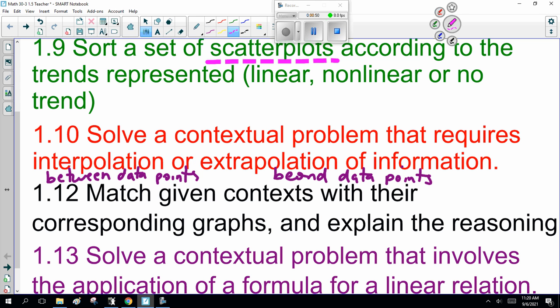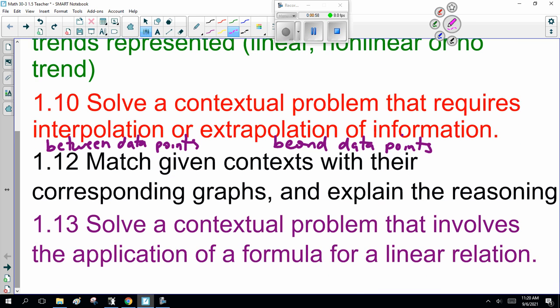Match given contexts with their corresponding graphs and explain the reasoning. And finally, solve a contextual problem that involves the application of a formula for a linear relation. Contextual, context, what's going on?